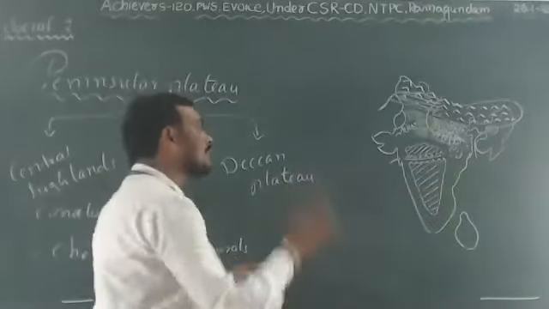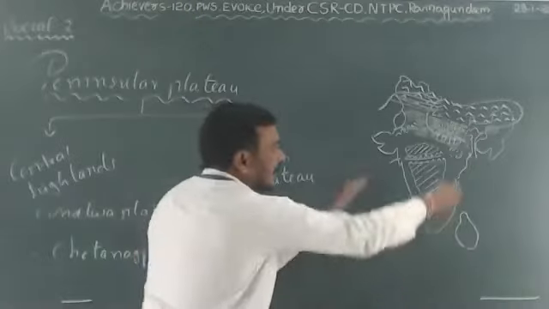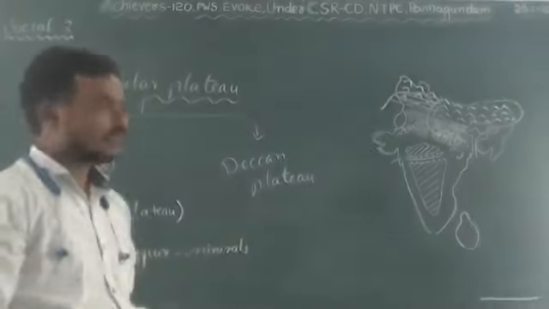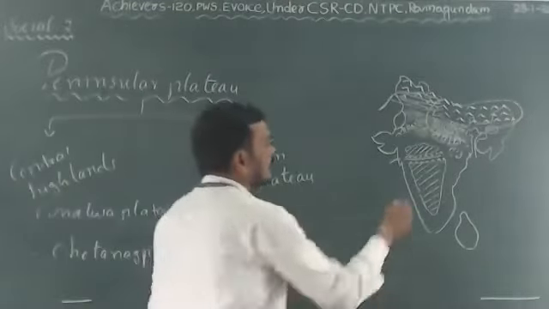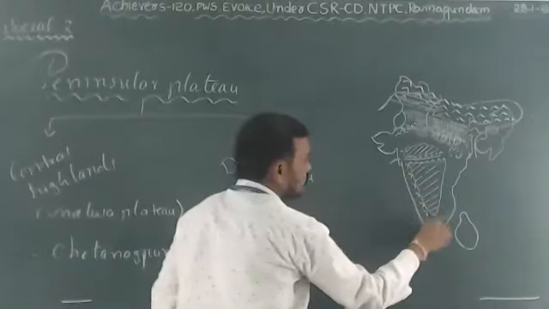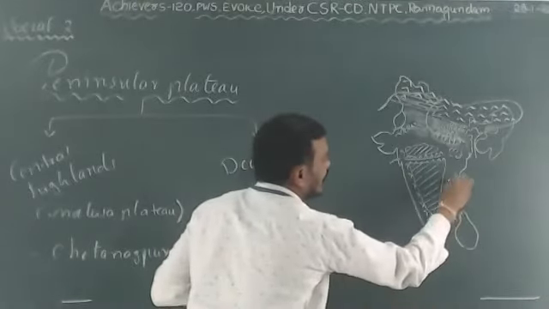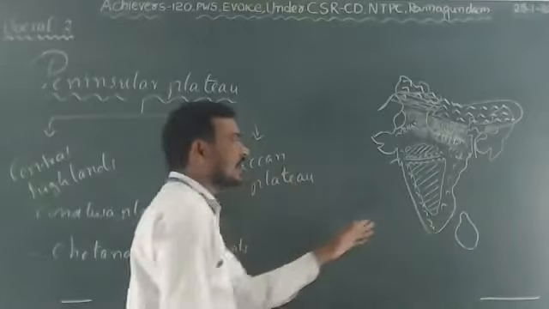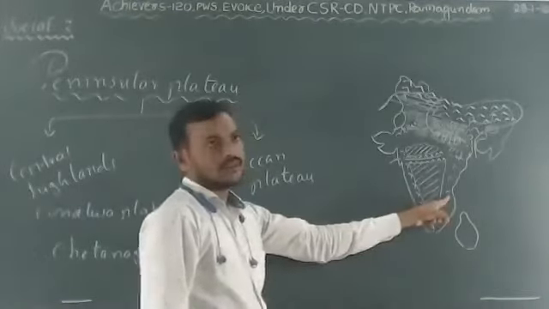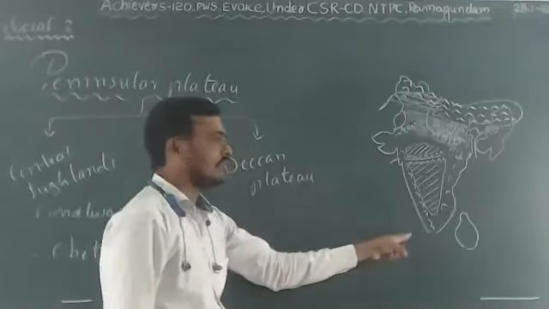So the Deccan Plateau is situated in the Indian Peninsula as a triangular landmass, which is edged by the Western Ghats along the west coast and the Eastern Ghats along the east coast. Then what are the eastern edges of the Deccan Plateau? The Eastern Ghats. The western edges are the Western Ghats.